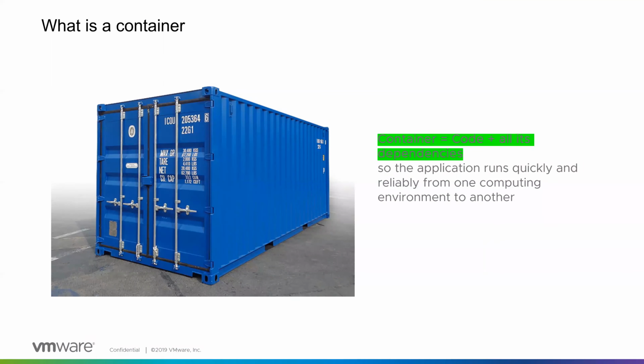A container is nothing but a standard unit of software that packages up the code and its dependencies so the application runs quickly and reliably. It is also portable. Like the container you see here, this can be taken to any place, and here any place is any cloud. We can run a container on any cloud, and the container app is built in such a way that it is agnostic to infrastructure changes: the networking, the storage, and other aspects.